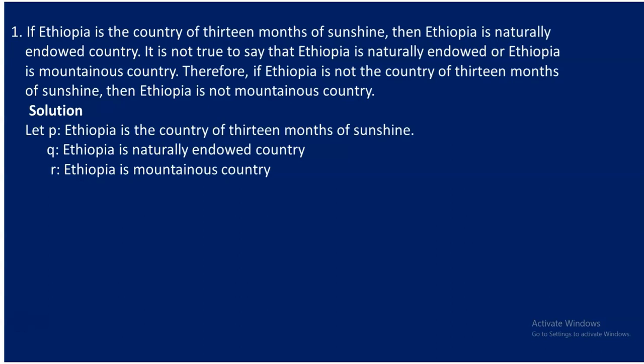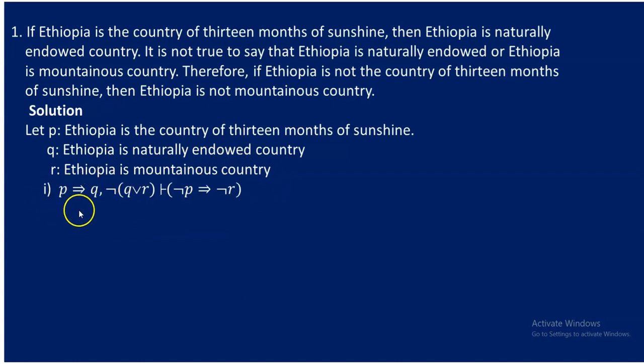So after having all these premises, conclusion follows. Therefore, if Ethiopia is not a country of 13 months of sunshine, then Ethiopia is not a mountainous country, it says. So we are now on the way to specify whether this is valid or not. So we directly go to the way we should write this in a mathematical logic form. And to do that, look here, we have this. The whole saying of this argument can be easily written in mathematical logic form as can be shown here.